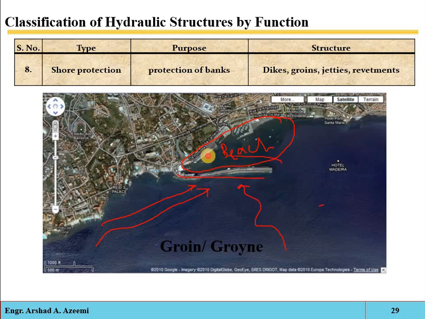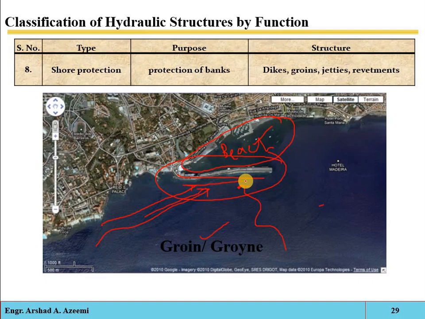Such structures are constructed, and these are called groins. These are man-made structures designed to trap the sand as it is moved down the beach. To trap that sand and break the current of the flowing water, such structures are constructed. These are called groins.